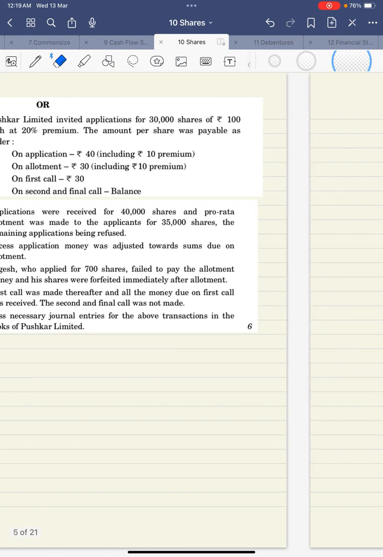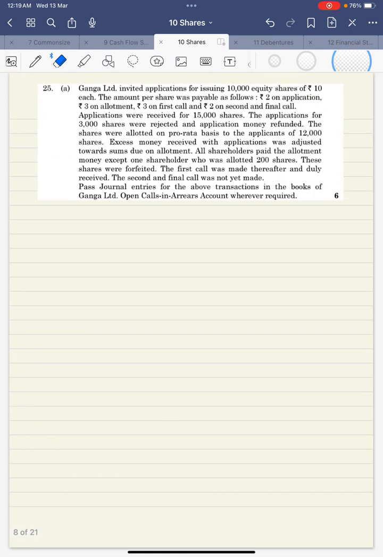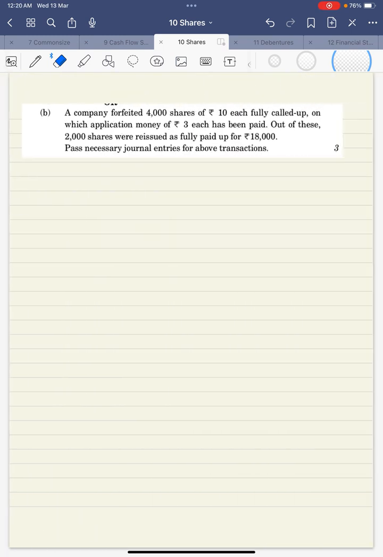Now this is a prorata question. Let us solve the forfeiture questions first. This is a forfeiture question of 3 marks. This question was in option. Against it, a debenture question was available, for 3 marks again. So what is given here in this question?